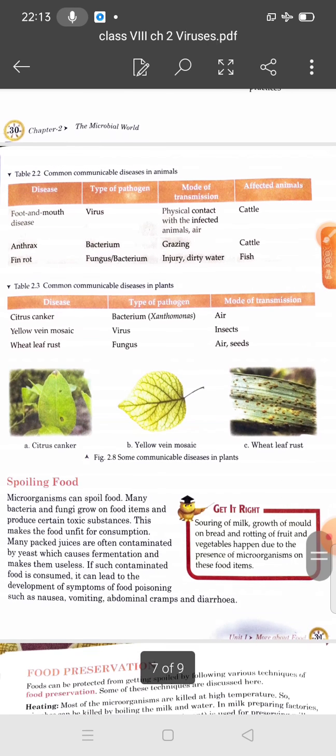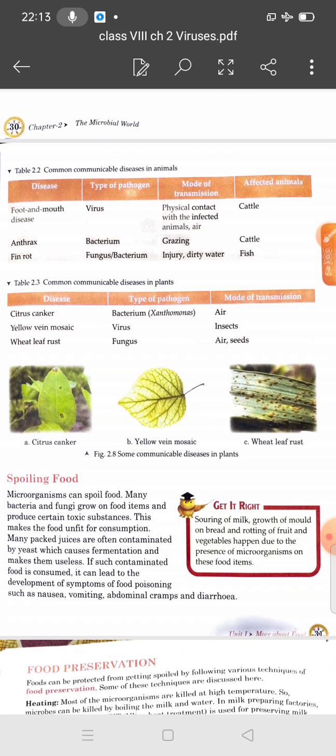There are some common communicable diseases in animals also. Foot and mouth disease is caused by a virus, and the mode of transmission is physical contact with infected animals and air, affecting cattle. There is also anthrax, caused by a bacterium, transmitted through grazing, affecting cattle. And fin rot, caused by fungus or bacterium, through injury and dirty water, affecting fish.